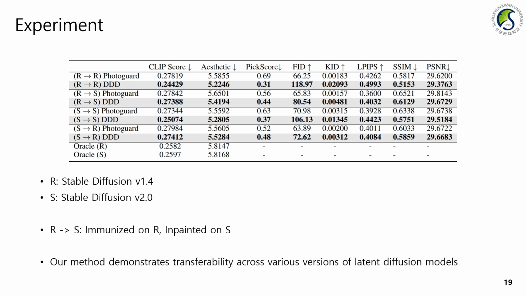Upon closer inspection, DDD's transfer scenarios often perform similarly or better than PhotoGuard's non-transfer scenarios. These results indicate that DDD exhibits transferability across various versions of Stable Diffusion.